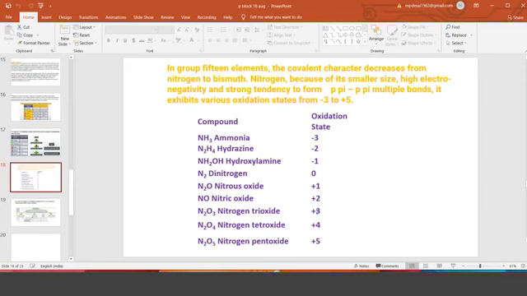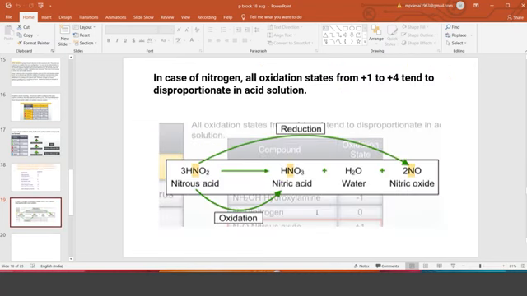In the case of nitrogen, +1 and +4 are in between. The beginning is -3 and the end is +5. So +1 and +4 lie between -3 and +5. +1 can become -1, -2, -3, and +4 can become +5 also. So there is a possibility to go for both increase and decrease in the ON. That is the reason why nitrogen will go for a disproportionation reaction, and the best example is here only.